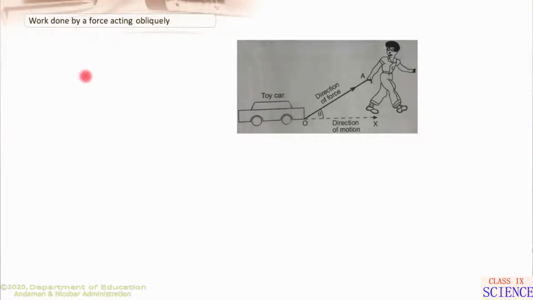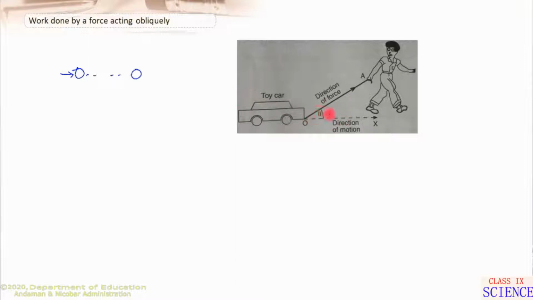Let us understand this in detail. So far we have considered only that case of work in which the body moves in the direction of applied force. That means if force is applied in this direction, then the object will move in the direction of the applied force. But this is not always so. In many cases, the movement of the body is at an angle to the direction of the applied force, as in the case you can see.